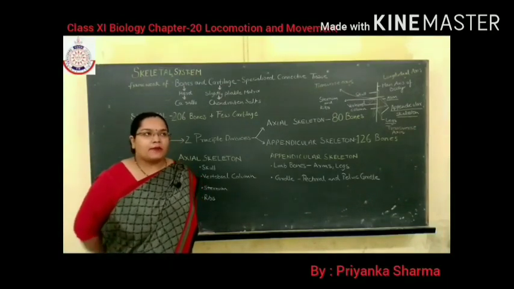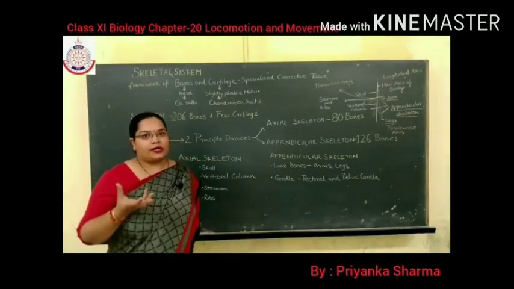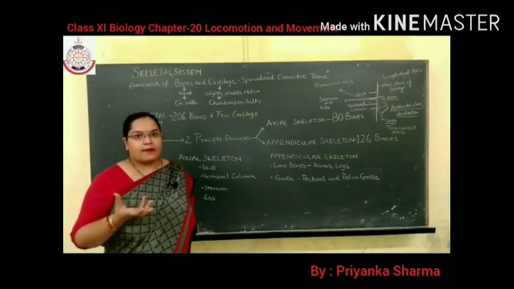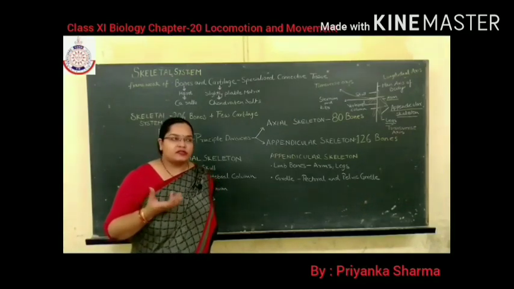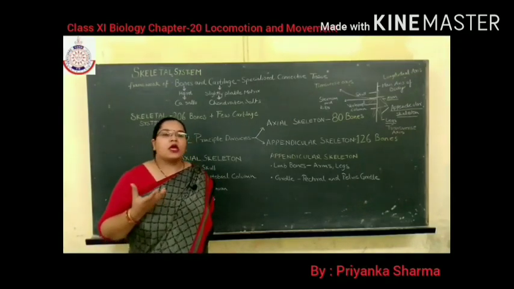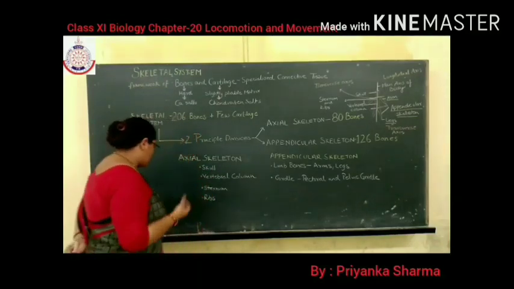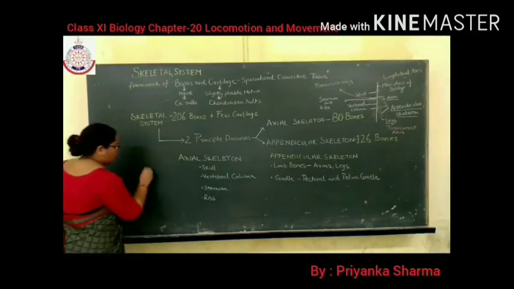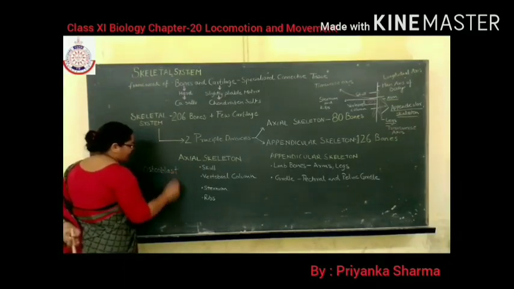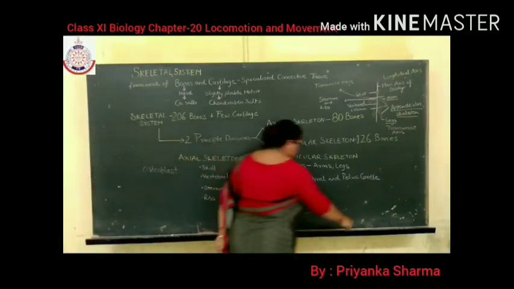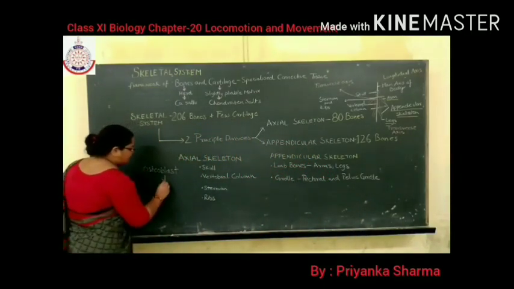What is a matrix? Matrix, you can say, is a substance in which cells of a particular tissue are embedded. For example, bones are made up of cells known as osteoblast. You will study later on about the structure of bones. What are the spellings of osteoblast? O-S-T-E-O-B-L-A-S-T. Osteoblast. So the bones are made up of cells known as osteoblasts, and these osteoblasts are embedded